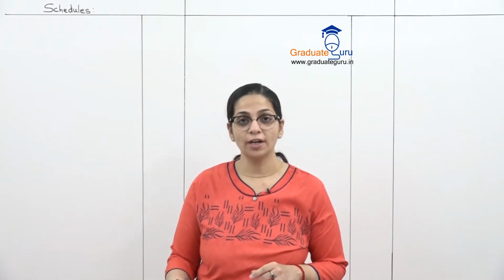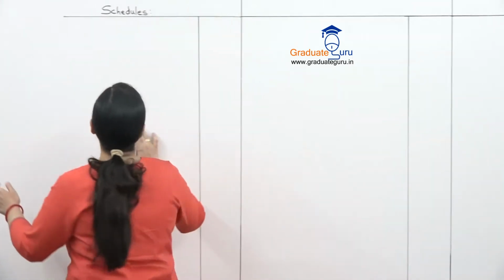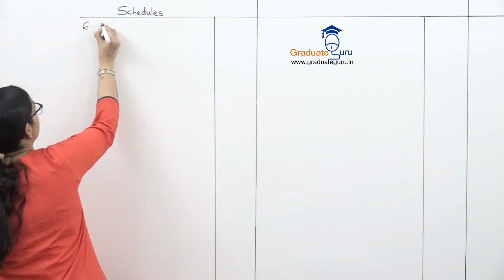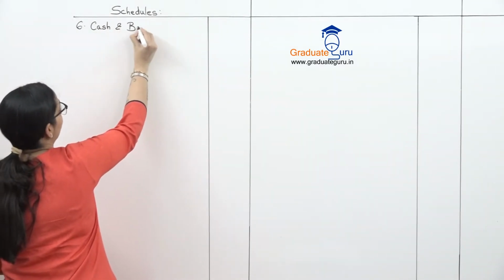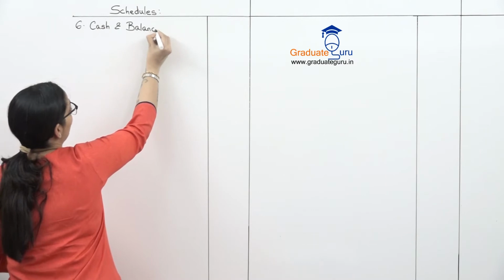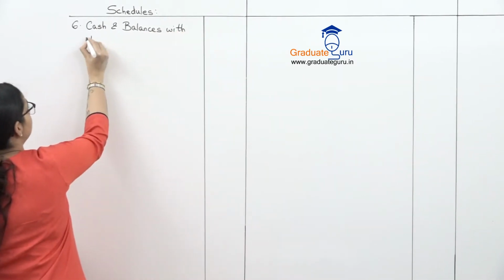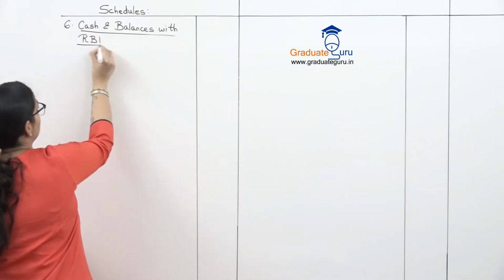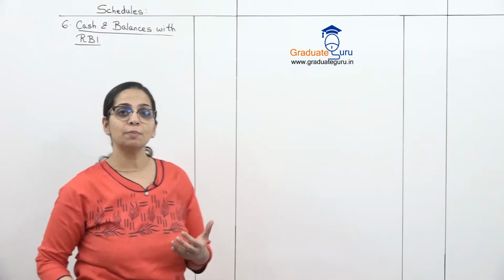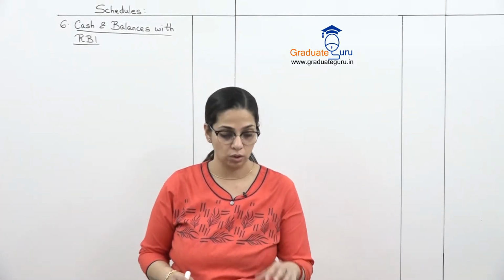So we'll go to schedule number 6, which is cash and balances with RBI. RBI is the central bank of our country and all banks have to maintain a balance with them, as I explained last time. So this schedule talks about what are the balances maintained with RBI and with any other banks also.